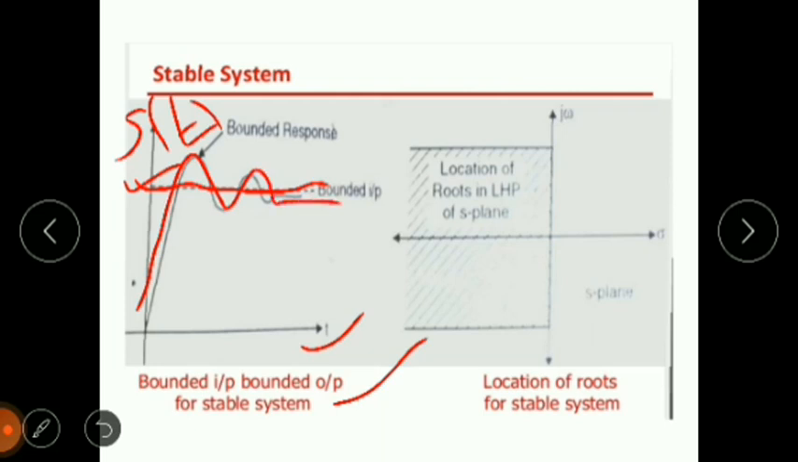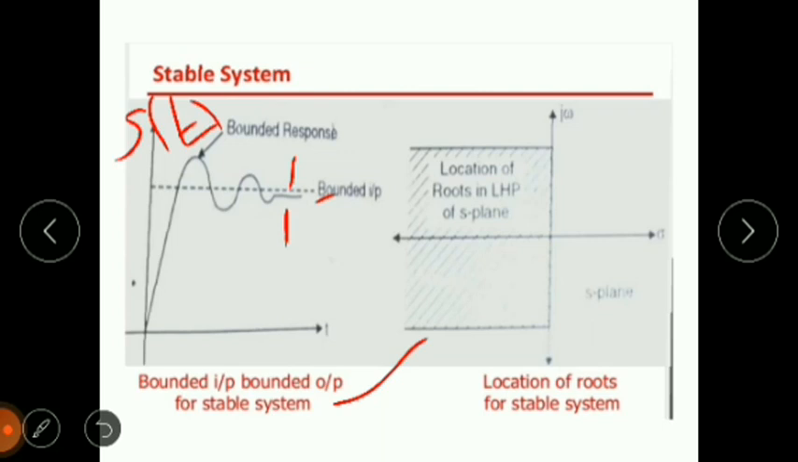So we can understand that our system is given the bounded input, and our system tries to settle as time increases, as per our input. You can see that there is a minimum error between them. So we can understand that as time passes, the system gets stable. We can also understand this simply by the location of poles.